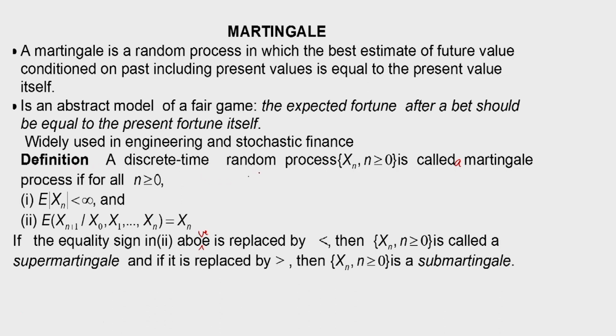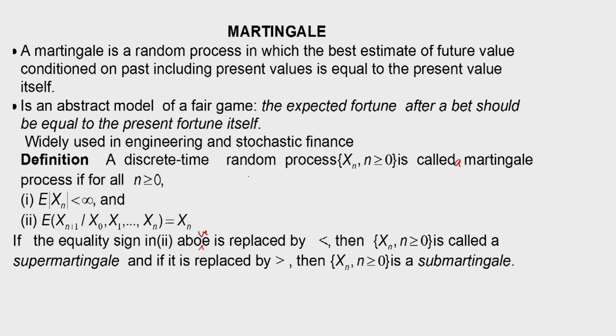A discrete time random process x n, n greater than or equal to 0, is called a martingale process if for all n greater than or equal to 0, E of mod of x n is finite, that is, mod of x n has finite average value. Number 2, the conditional expectation of x n plus 1 given x 0, x 1 up to x n is equal to x n.